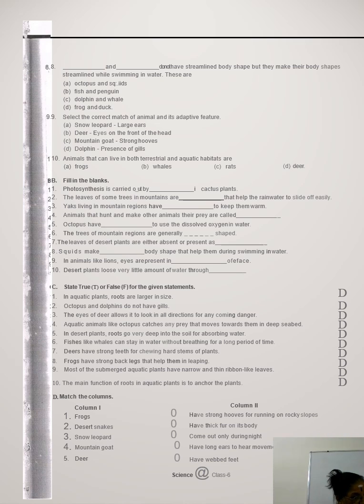Then most of the submerged aquatic plants have narrow and thin ribbon-like leaves. True. And the main function of root in aquatic plants is to anchor the plant. That is actually false. Most of the plants are submerged or free floating. So in this, the first one false, second false, rest all true.